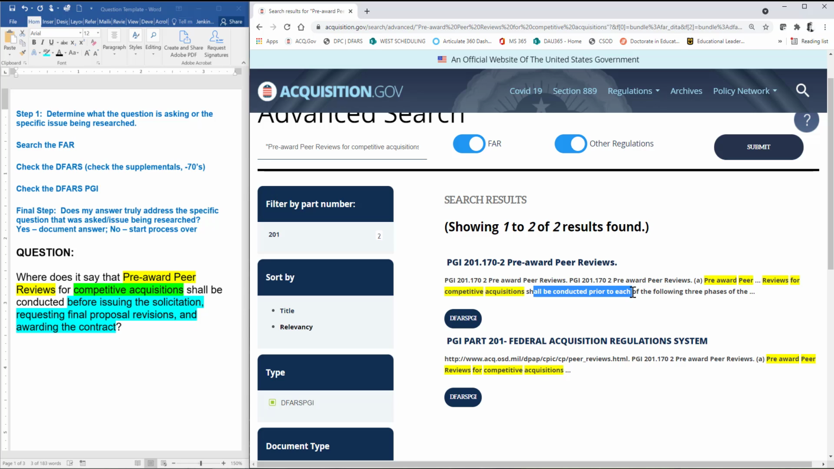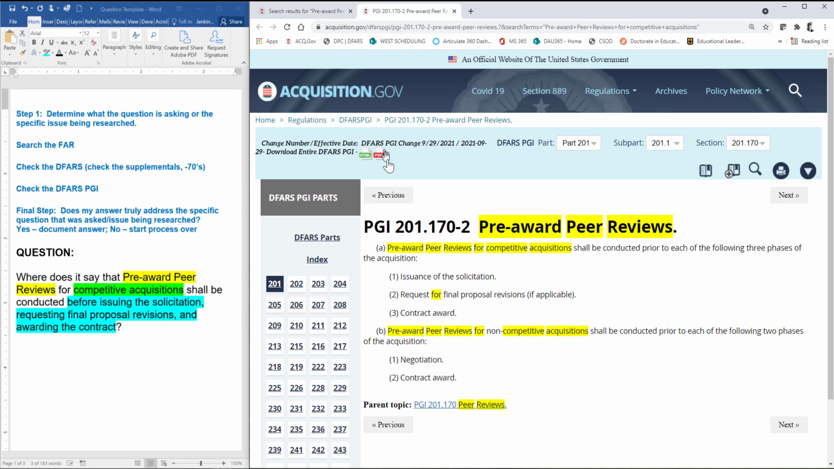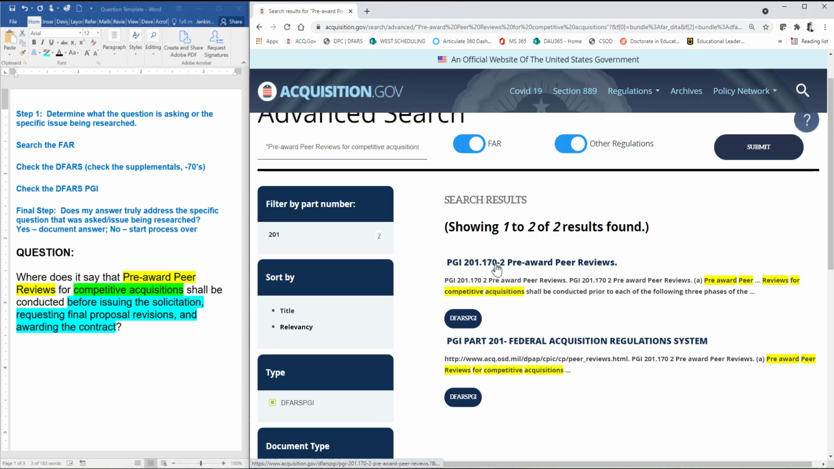It says shall be conducted prior to each of the following 3 phases. Now before I click on this, the question is, is this going to take me to the correct version of the DFARS I want to see? It's actually not, because this is taking me through acquisition.gov to the DFARS, and I don't want to use acquisition.gov when I'm using the DFARS. I want to use the DPC official version of the DFARS. So let me go ahead and open this up in a new tab. But I'm going to reference this because that's the PGI I need.